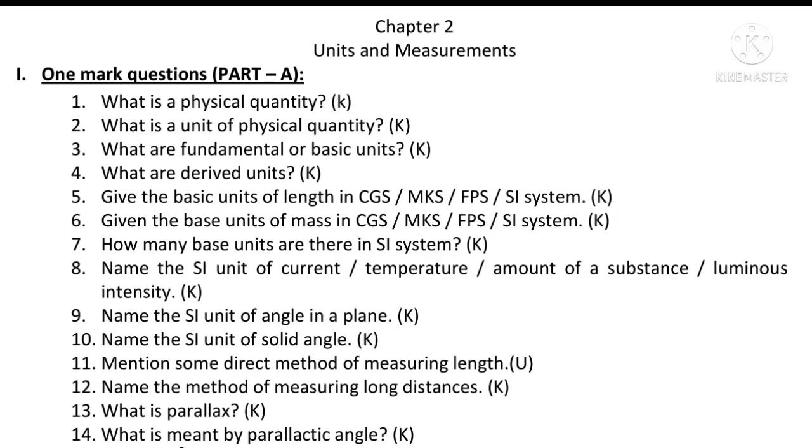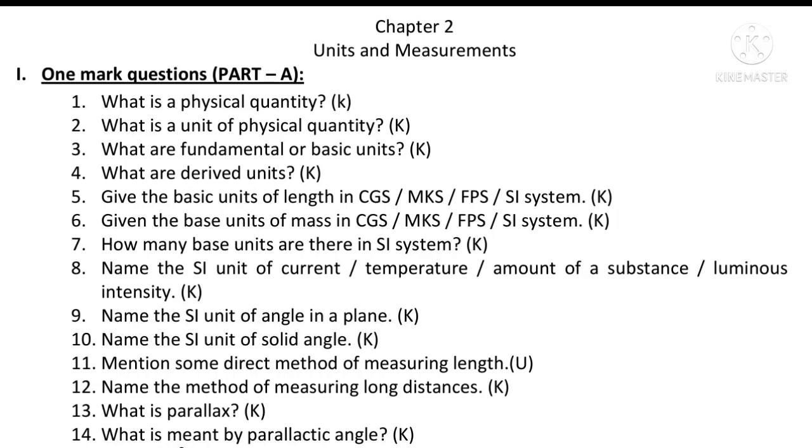How many base units are there in SI units? So we have 7 base units. Name the SI unit of current: ampere. Temperature: degree Celsius or Kelvin. Amount of substance: mole. Luminous intensity: candela. Name the SI unit of angle in a plane, that is radian. Name the SI unit of solid angle, that is steradian.